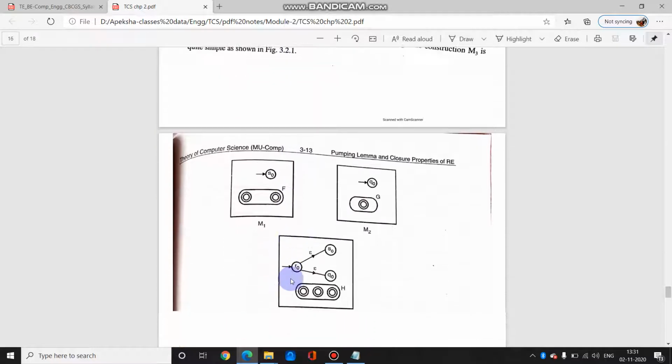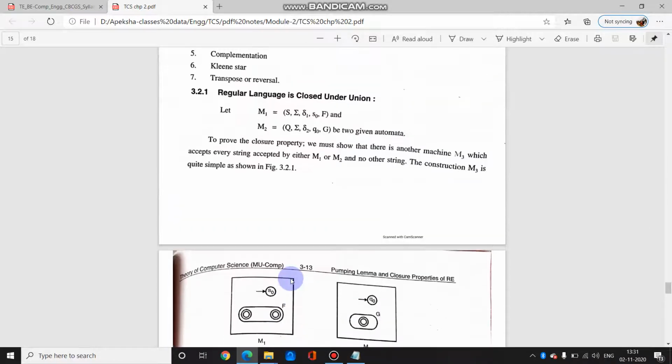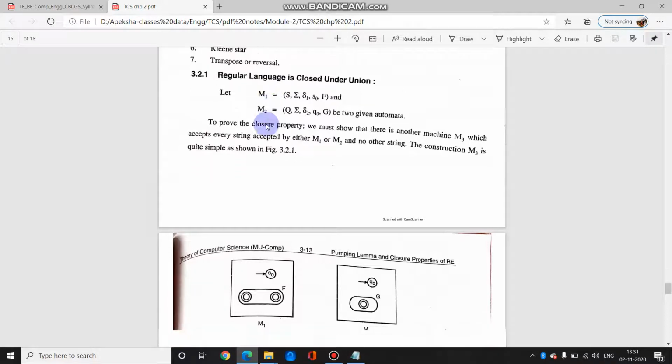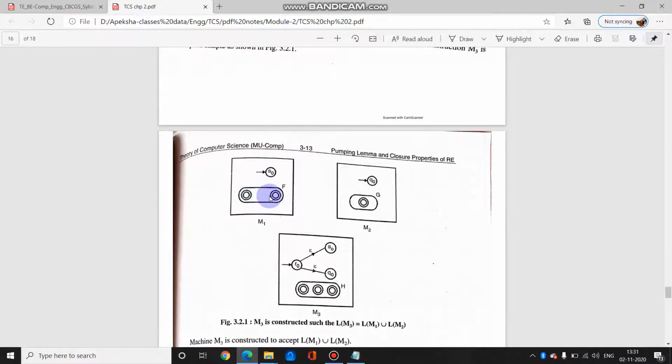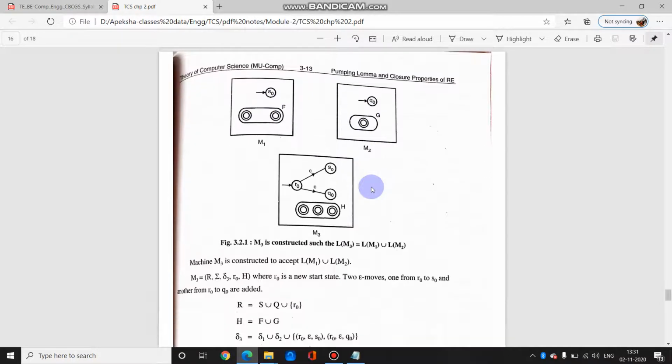Please go through this. It just says there are two sets, A and B, taken as machines M1 and M2, such that M1 has these two symbols and M2 has these two symbols. This is the start state for M1, and the start state for M2. Then comes a machine M3 which has all the symbols or strings combining both.